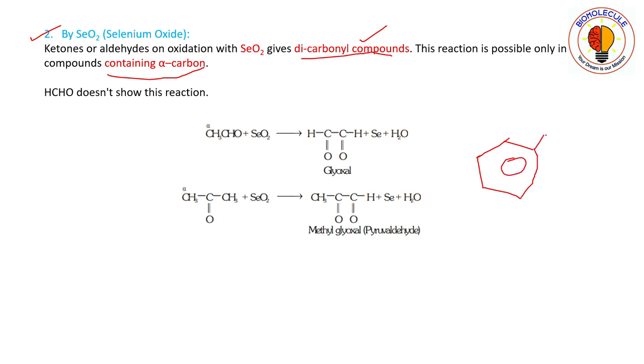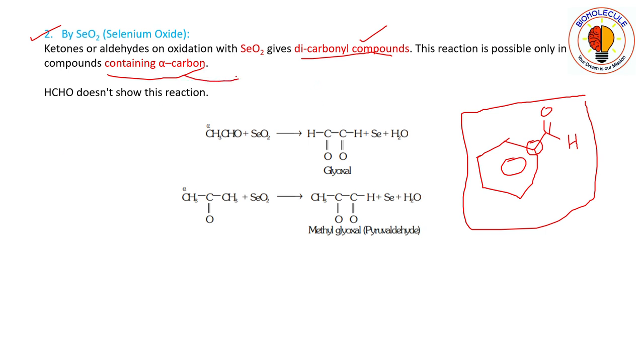This contains an alpha carbon, but that alpha carbon must contain a CH2 group. Here you see that this benzaldehyde will not undergo this reaction, because although it contains an alpha carbon, that alpha carbon must be a CH2 group. Okay, this alpha carbon must contain a CH2 group.